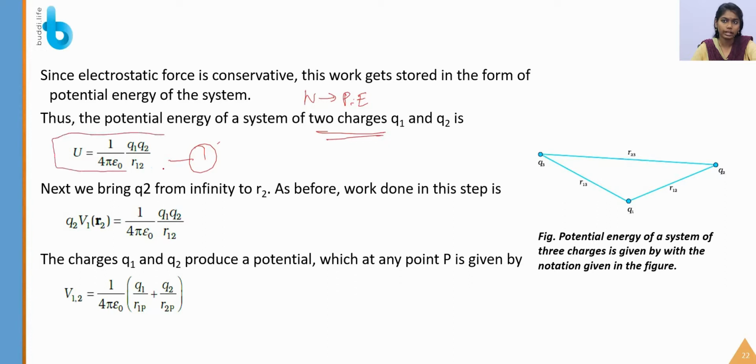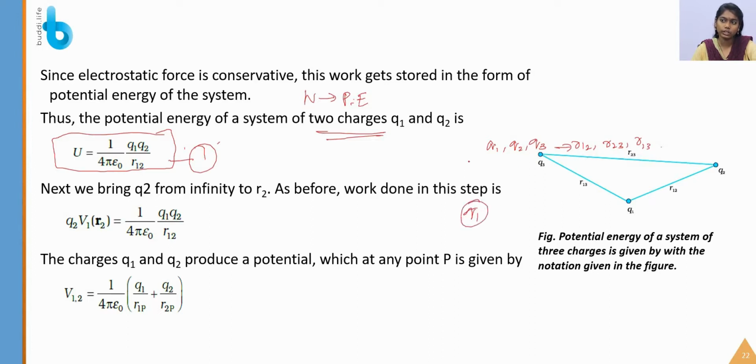So this is the generalized equation for any point charges. So note it down. In the next case I am considering three point charges, q1, q2 and q3, which are kept at distances r12, r23 and r13. First, in the usual way, I am bringing the q1.